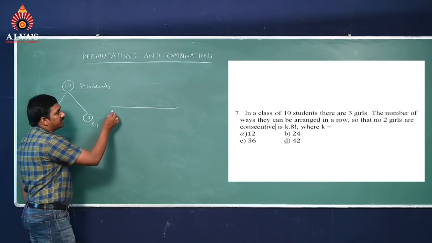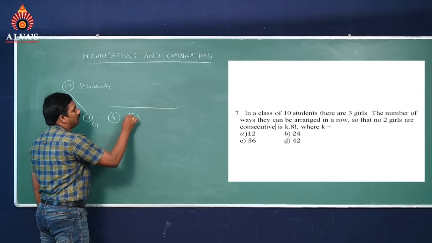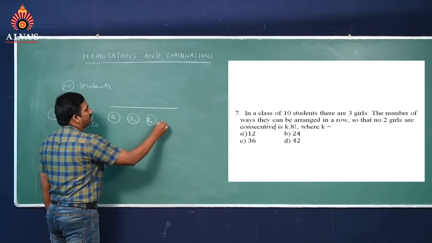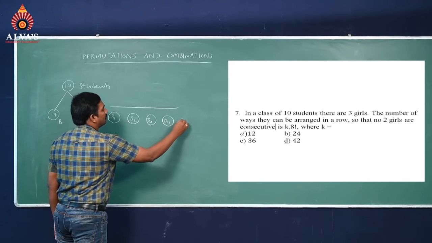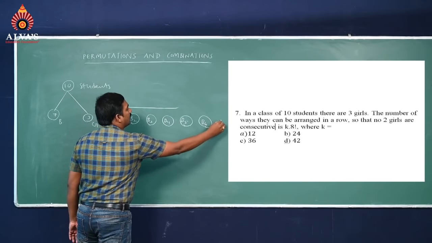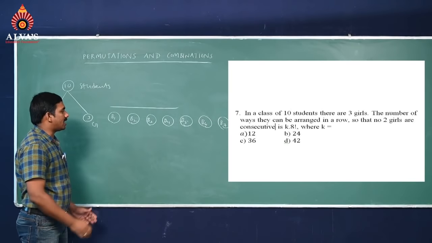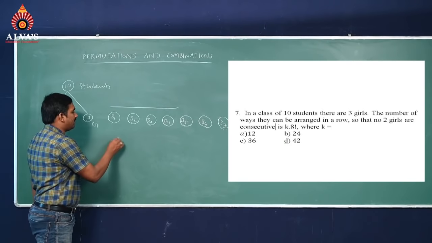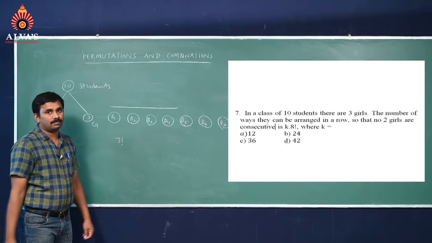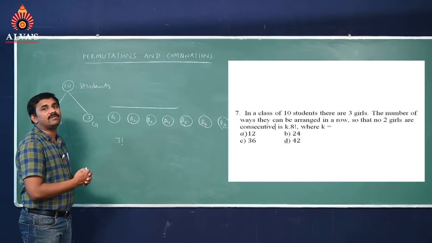Let them be arranged as B1, B2, B3, B4, B5, B6 and B7. Suppose the 7 boys are arranged in 7 factorial ways. Then the girls we can arrange between them.